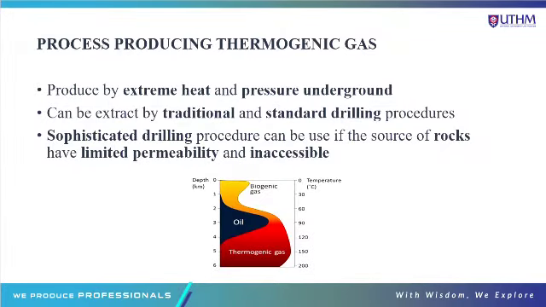So this is the process of producing thermogenic gas. Thermogenic gas is produced by extreme heat and pressure underground. It needs enough pressure and heat in order to be produced. It can be extracted by traditional or standard drilling procedure. So thermogenic gas can be sucked out to the surface by traditional and standard drilling procedure.